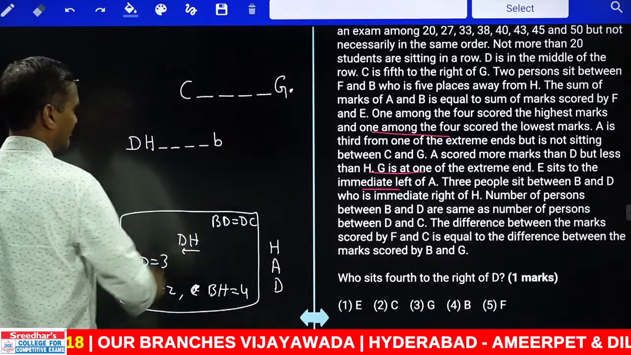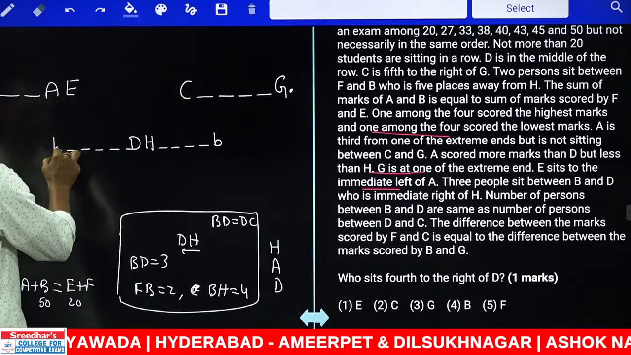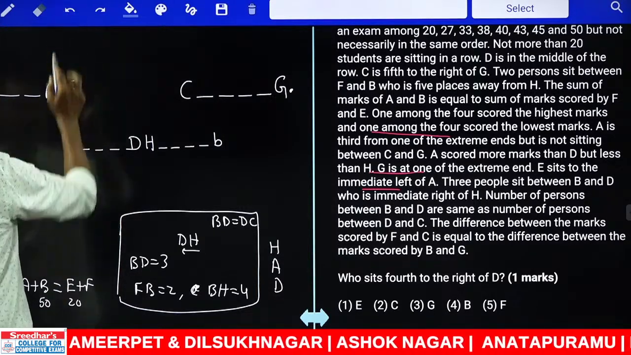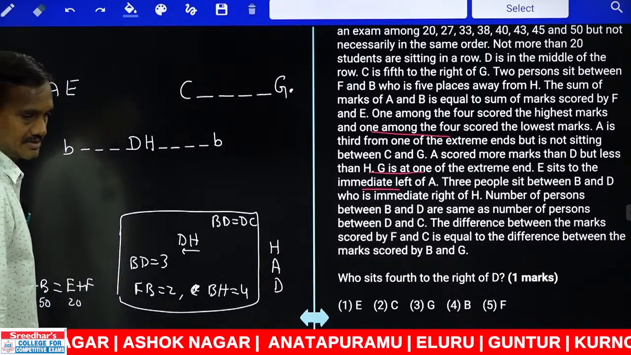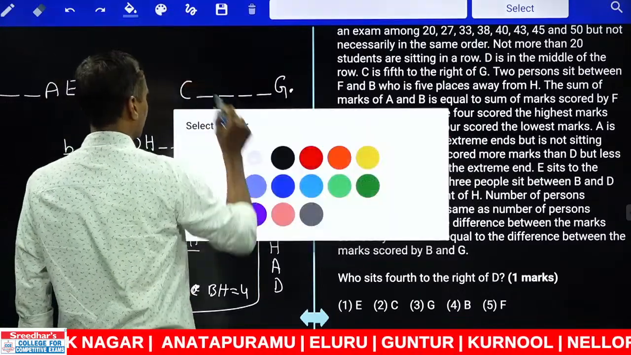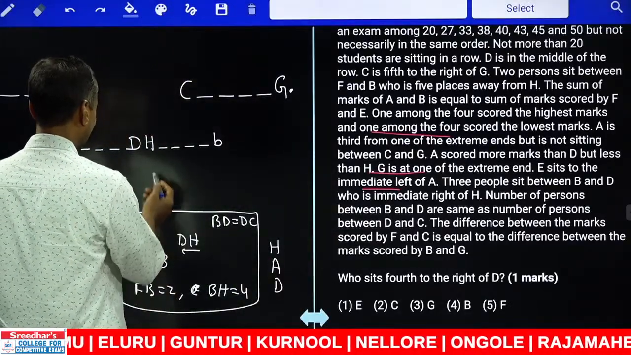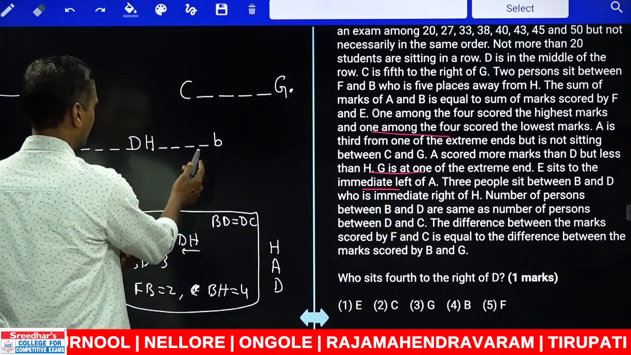B can be here, B and H. Or 1, 2, 3, 4, B can be here. Sorry. Now between B and H, how many people? There must be exactly 4 people. Clear? As between B and H, there are exactly 4 people here. Then B and D, there are exactly 3 people. Now B and D, 3 people go with B and H, 4 people.